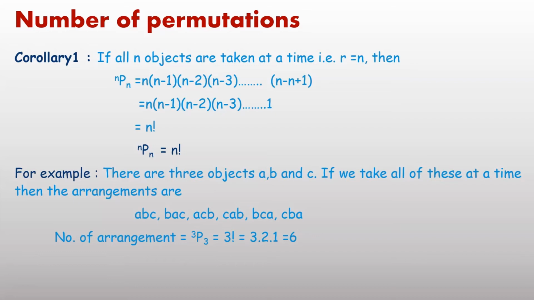Applying the fundamental principle of counting, you can easily observe there are 3 places because all letters are taken at a time, and there are 3 letters ABC. Again apply the fundamental principle of counting. For the first place you have 3 options, the second place 2 options, and the third place 1 option. Multiply, and you will get the total number of arrangements, or total number of permutations, equal to 6 as written here: ABC, BAC, ACB, CAB, BCA and CBA.